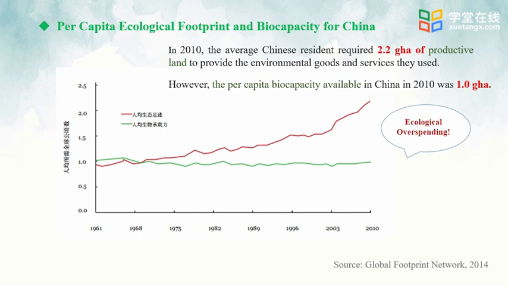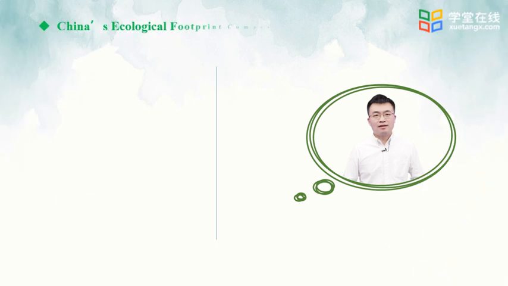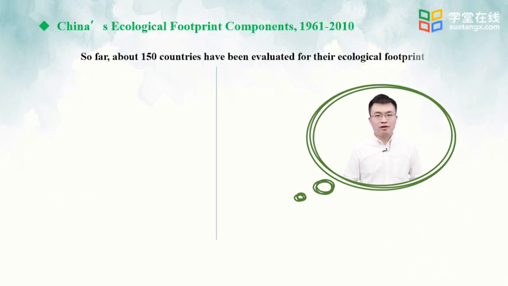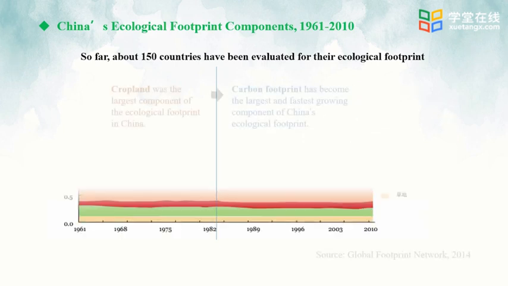That's the reason why China makes great endeavor in environment protection and returning farmland to forests, hoping to improve its ecological carrying capacity. The government has made great efforts in advancing these measures. Now, let's take a closer look at China's ecological footprint components, reviewing the history from 1961 to 2010.